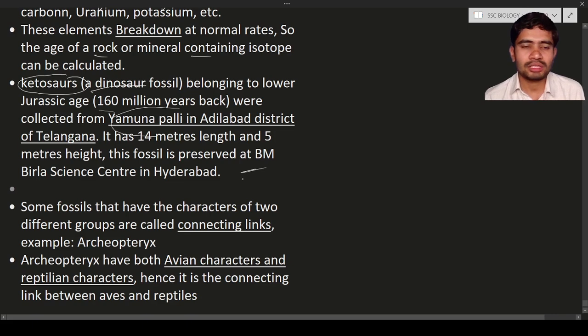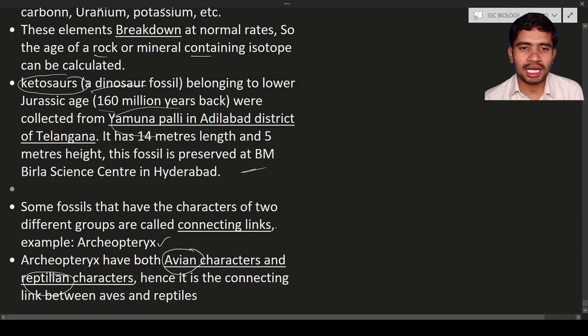Next, fossils that have the characters of two different groups are known as connecting links. Why are we calling it a connecting link? Because it is connecting two organisms. Example, Archaeopteryx. In the Archaeopteryx, we can see two characters: it has avian characters and also reptilian characters.